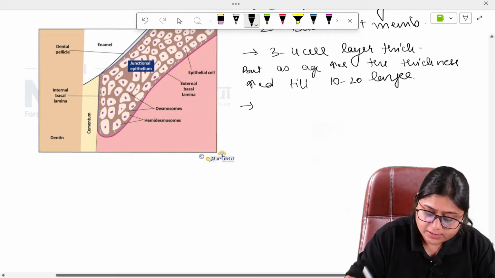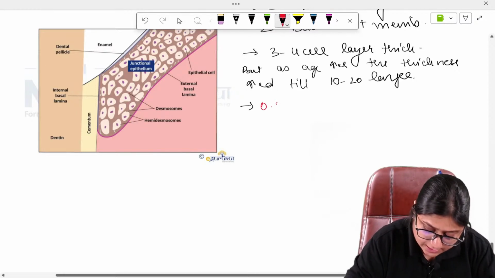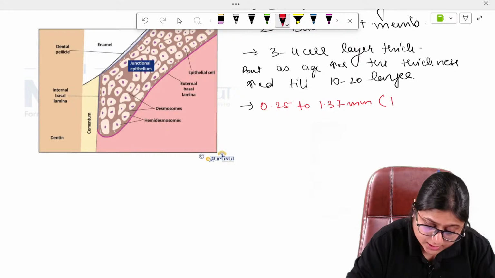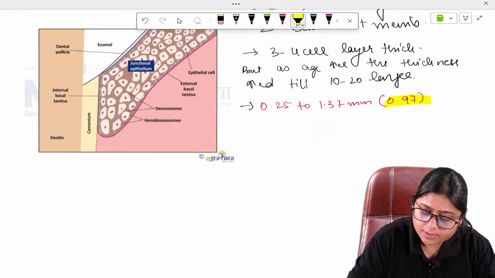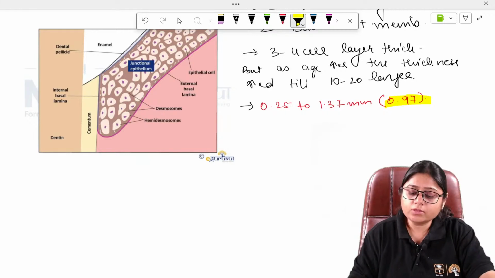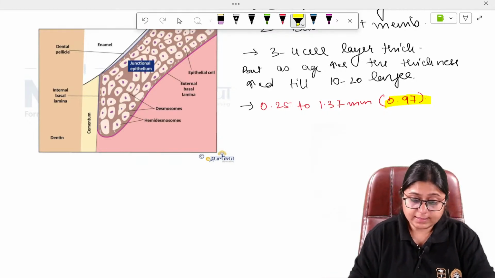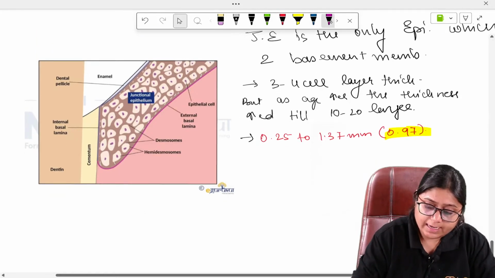The width of this junctional epithelium, this is important, is 0.25 to 1.37 mm and the average is 0.97. If a range is given, then this will be the answer. If only a single value is given, then this will be the answer. Okay. So, the width of junctional epithelium is approximately 0.97 and it has two basal lamina, I told you.